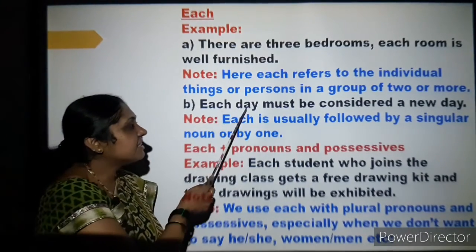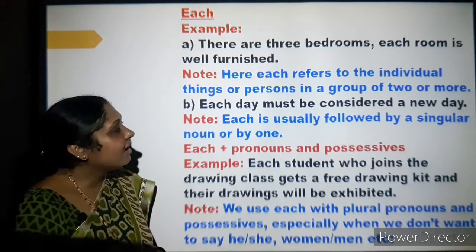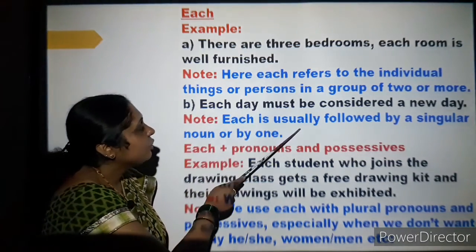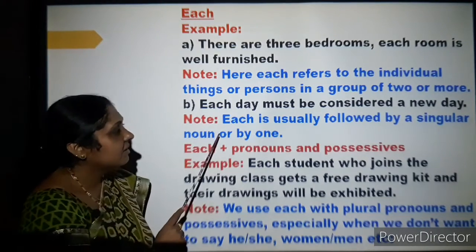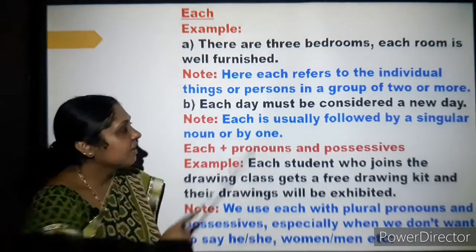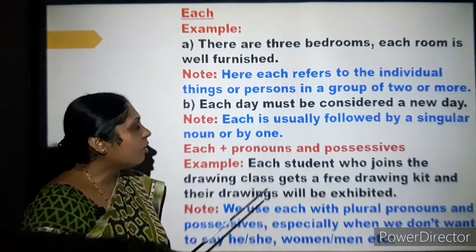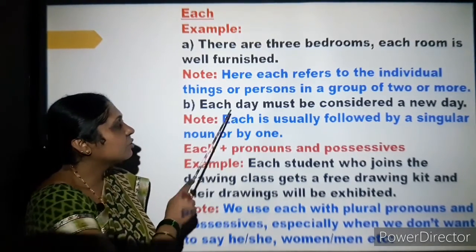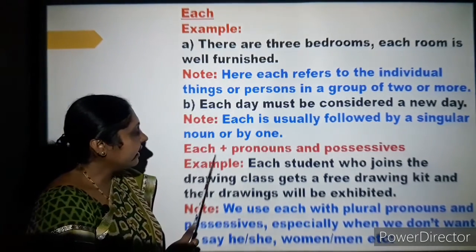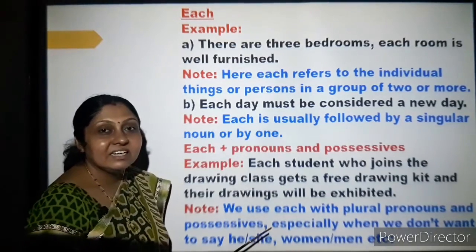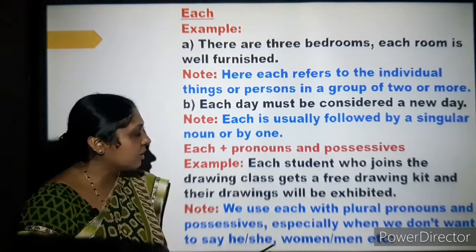Next example, each day must be considered a new day. Each is usually followed by a singular noun or by one. So here, each day, you have a singular noun or by one reference. So again you have the singular usage. Next, each plus pronouns and possessives.